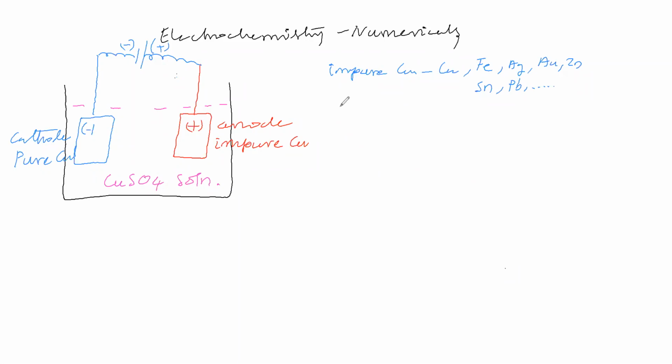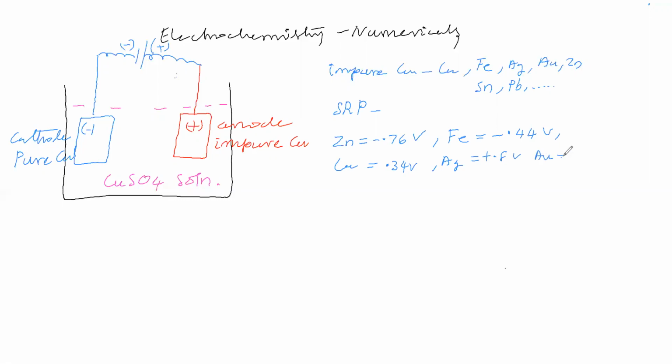Now we will see the SRP values. SRP of copper is 0.34 volt. SRP of zinc is minus 0.76 volt. Next, SRP of iron is minus 0.44 volt. SRP of copper is plus 0.34 volt. SRP of silver is plus 0.8 volt.